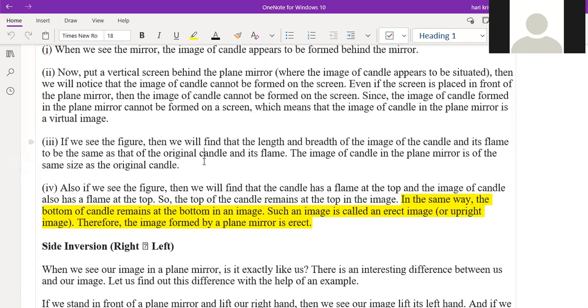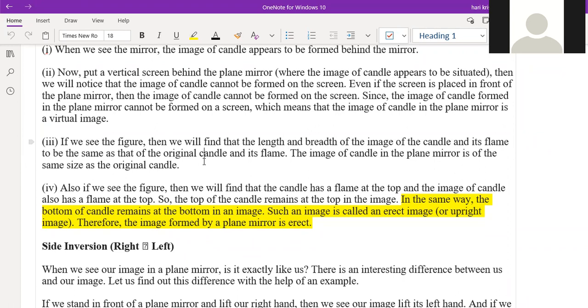So what are the four points? First one, whatever image is formed by the plane mirror is virtual in nature. Second one, the size of the object and the size of the image will be similar. There is no change at all. It will not increase the size or decrease the size.